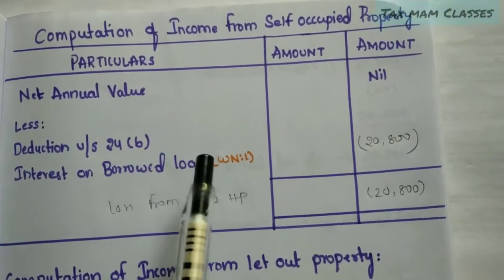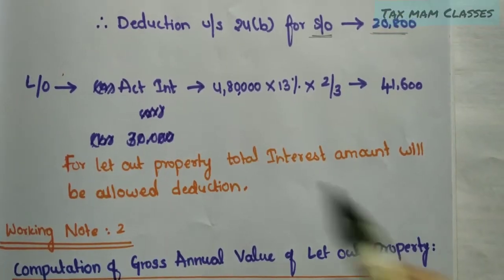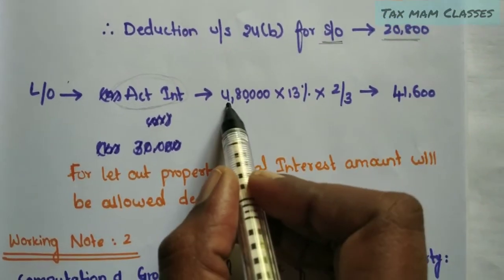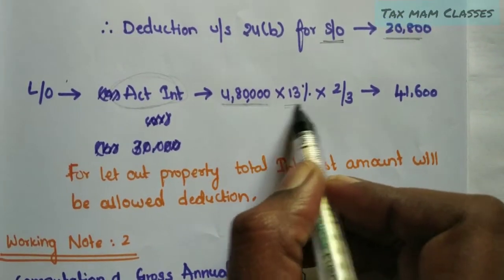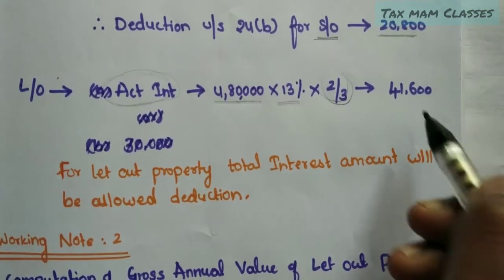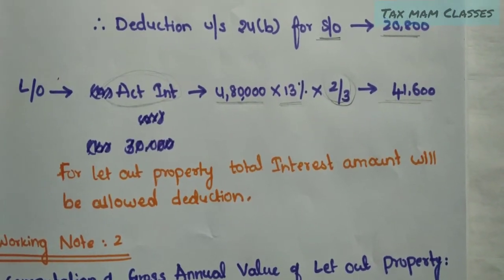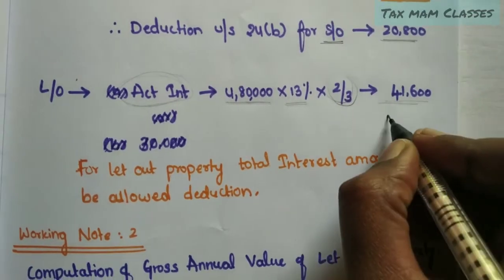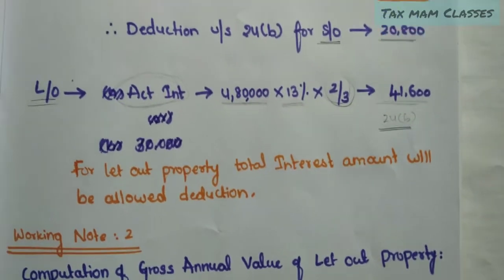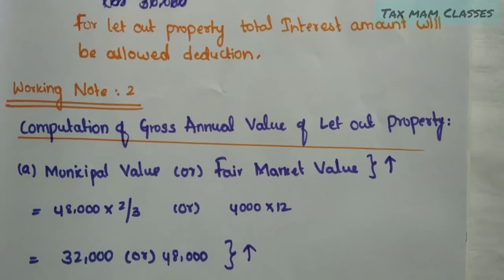Before that, we will compute the interest on borrowed loan for the let out property also. Under the provision for the let out house property, the total actual interest amount will be allowed as deduction. So 4,80,000 is the loan amount and 13% is the interest rate, and for the let out property it is 2/3. So if we compute, I am getting 41,600. So the total 41,600 will be allowed as deduction under section 24B for the income from let out property. Done.